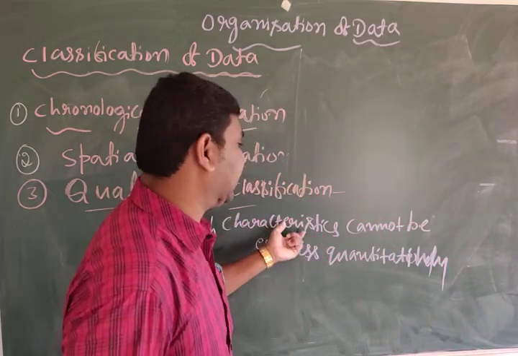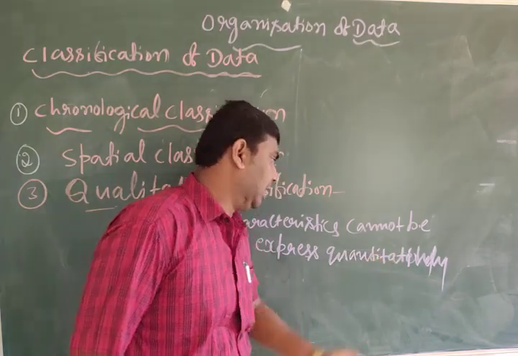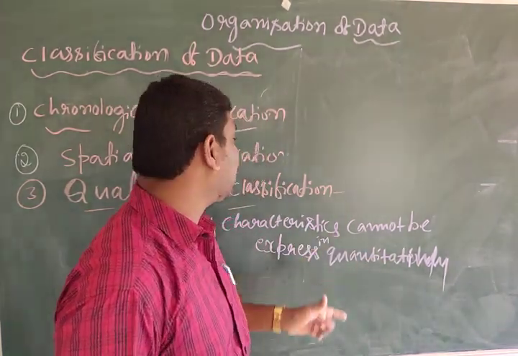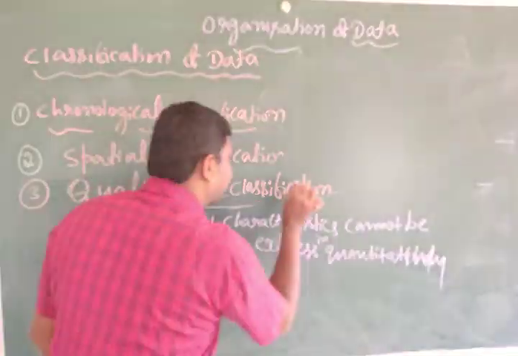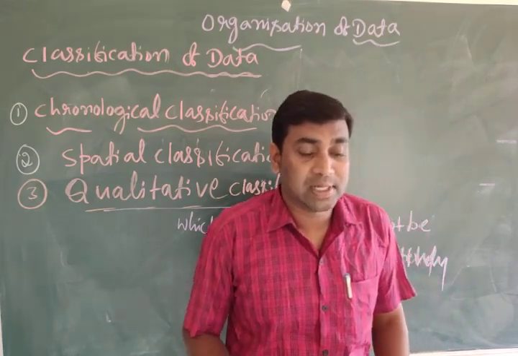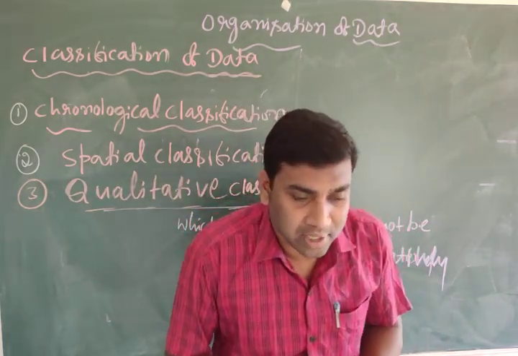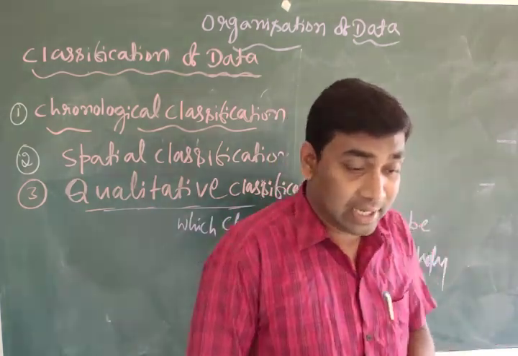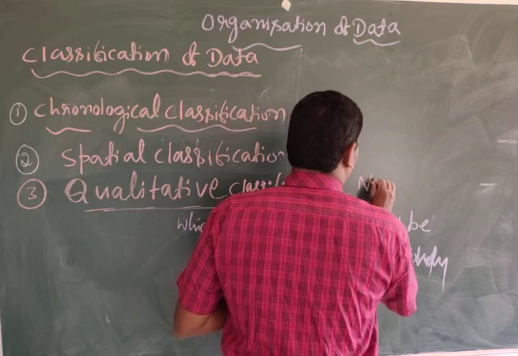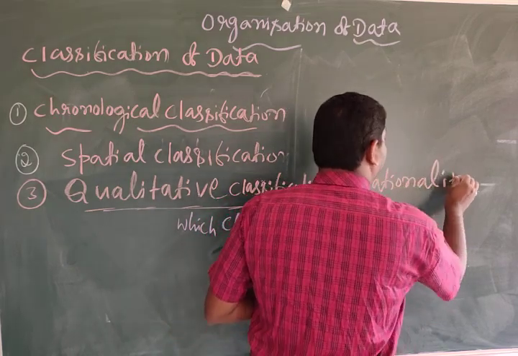The characteristics that cannot be expressed quantitatively are called qualitative classification, because some characteristics cannot be expressed in a quantitative way. So what are they? Nationality: is it possible to express it in quantity?